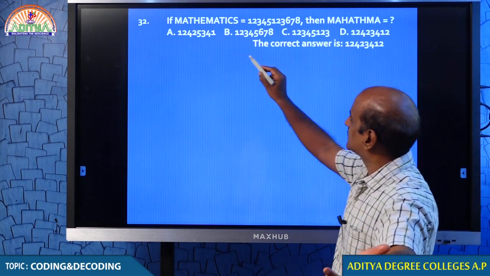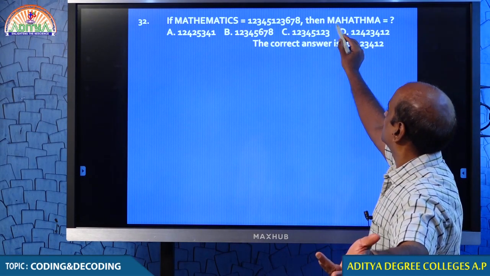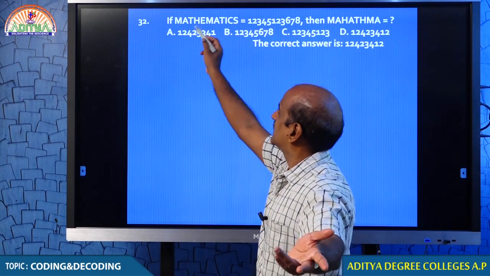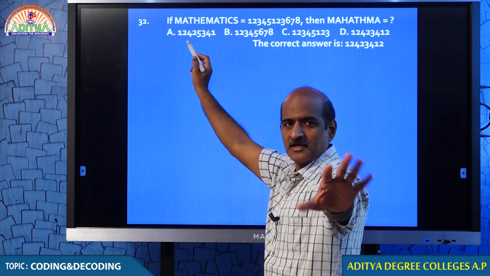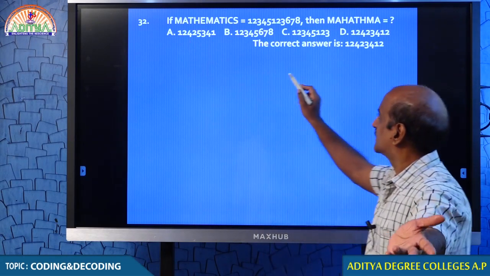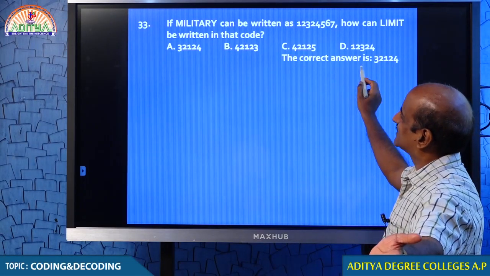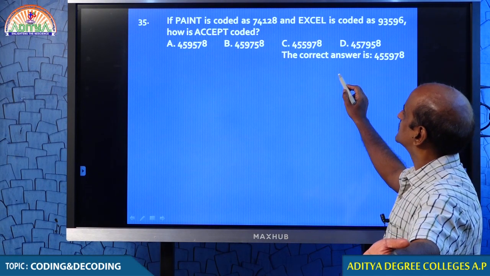Students, mathematics and Mahatma, all the letters M-A-H-A-T-M-A, every letter is already coded over here. We can make use of the same. There is no need to question how we get it. 33, 34, place values, 35, just place values.